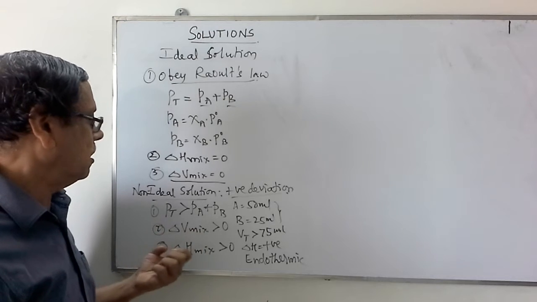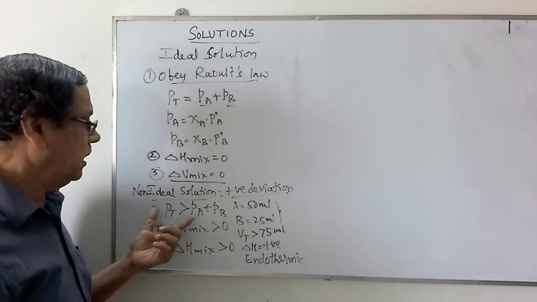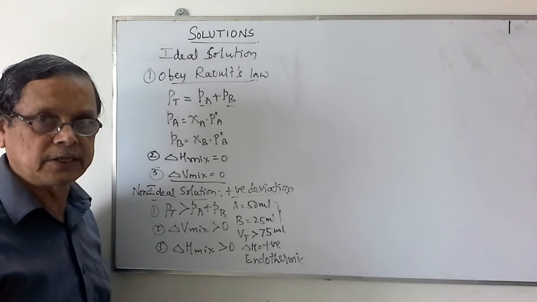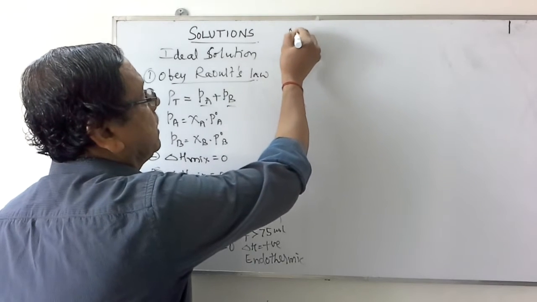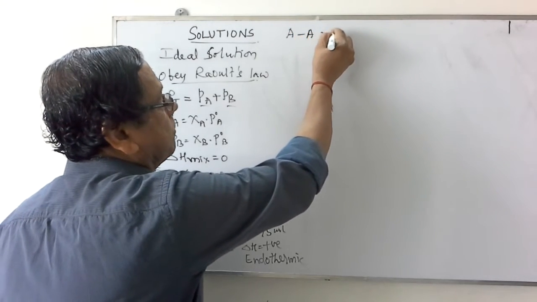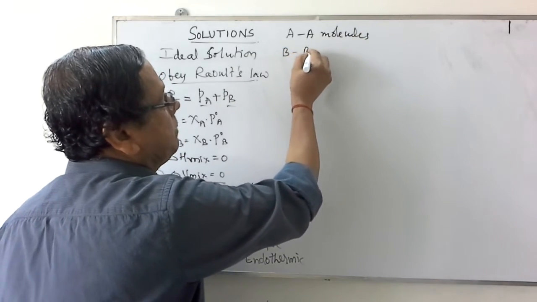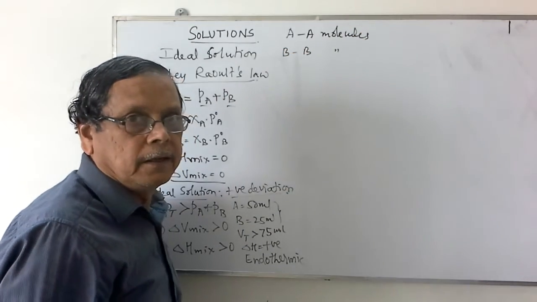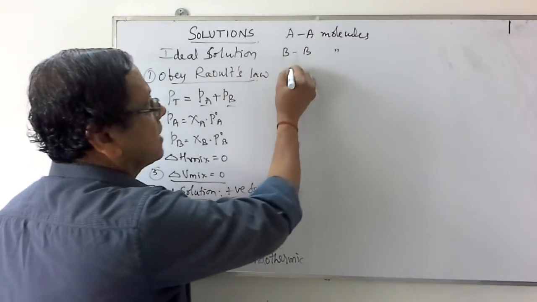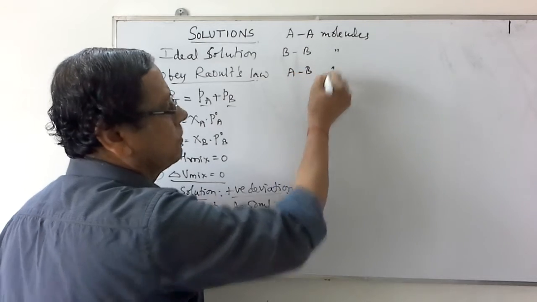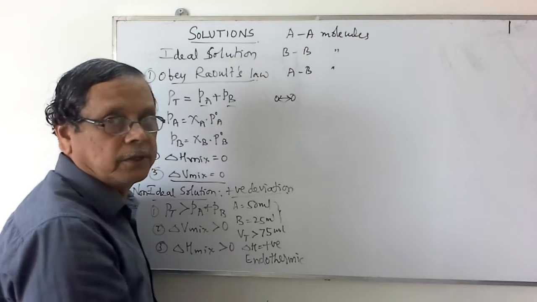To understand this non-ideal solution with positive deviation, consider liquids which have dissimilar structures. Assume that the attraction between A and A molecules, similarly the attraction between B molecules, is more than the attraction between the A and B molecules. Assume that I have these AA molecules, and there is an attractive force.